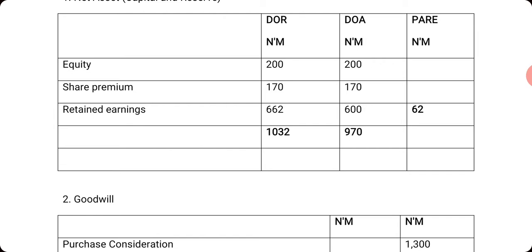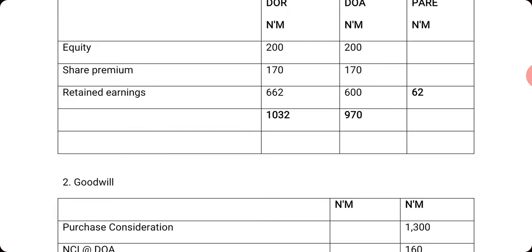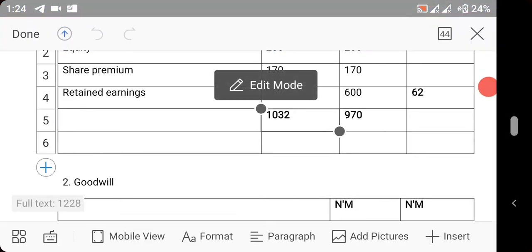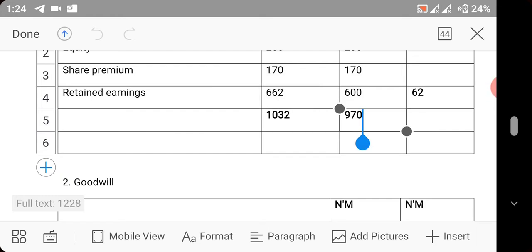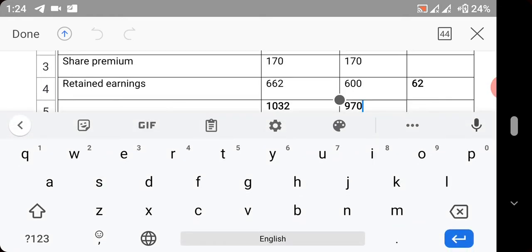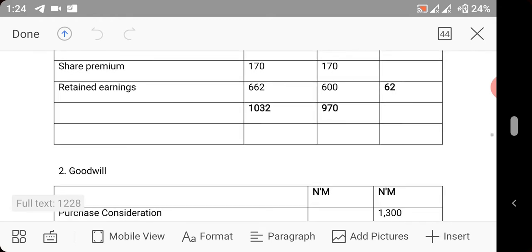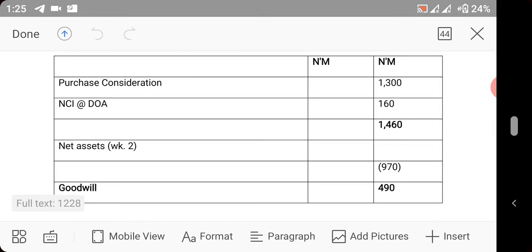So you now add up. This total figure is actually our net assets. So net assets as at the date of reporting, and net assets as at the date of acquisition. We are interested in the 970 because that is the net asset as at the date of acquisition. So we'll move down to calculate our goodwill.